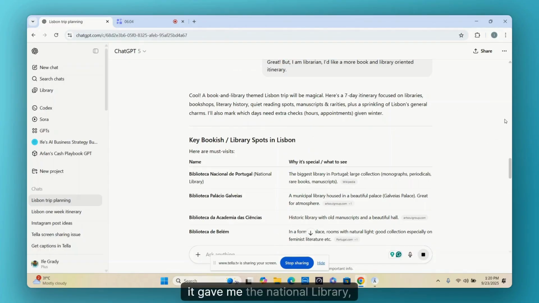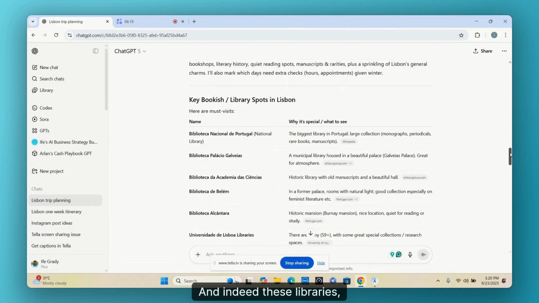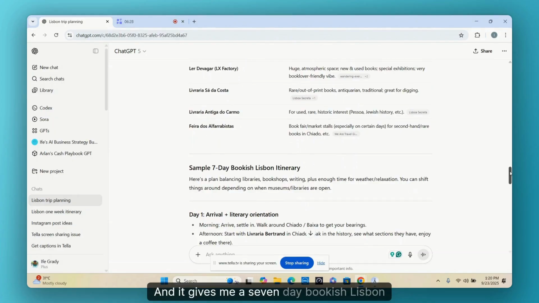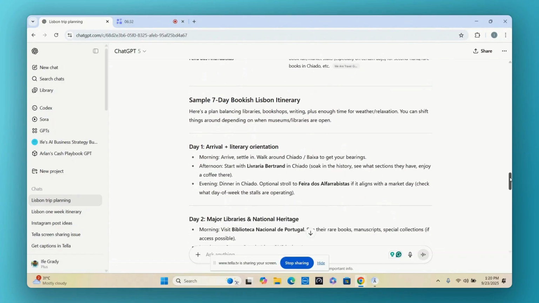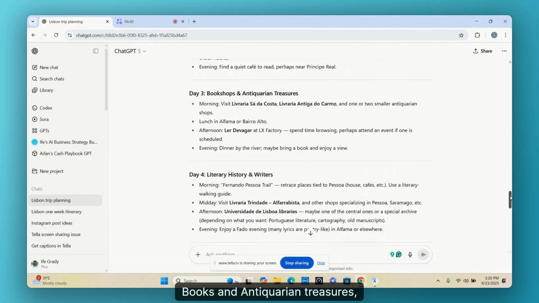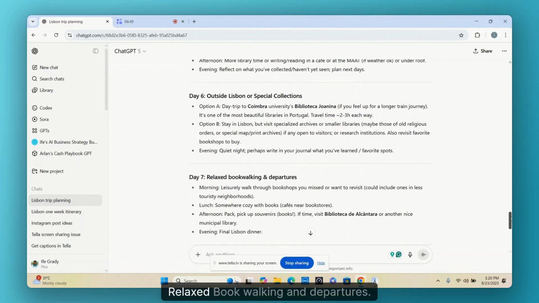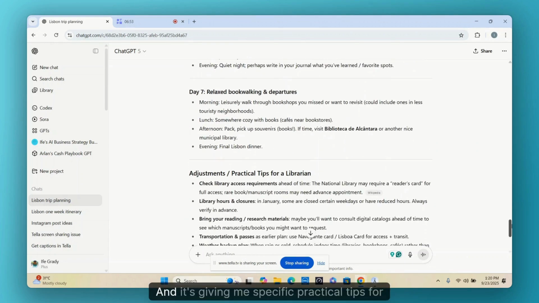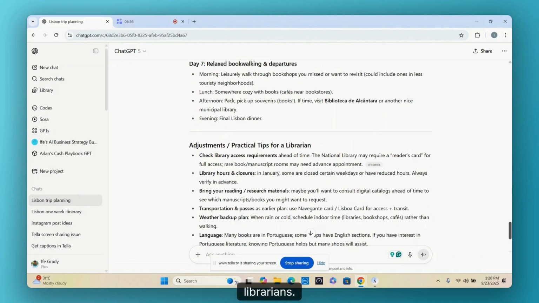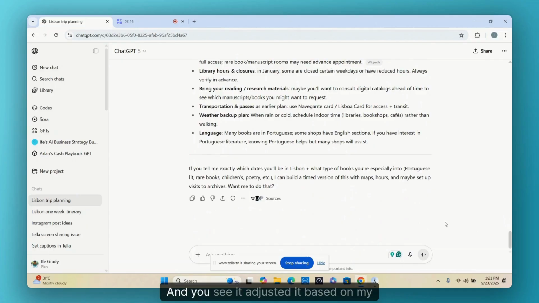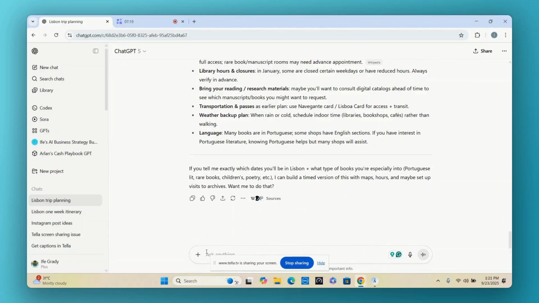So you see, it gave me the National Library, which is tremendous. And indeed, these libraries, at least the first three that I went to when I was there, and it gives me a 7-day bookish Lisbon itinerary. This is great. Books and antiquarian treasures, literary finds, outside Lisbon collections, relaxed book walking and departures. Okay, and it's giving me specific practical tips for librarians. Check the library access requirements, check the library hours, bring some research material. That was great. And you see, it adjusted it based on my interests.